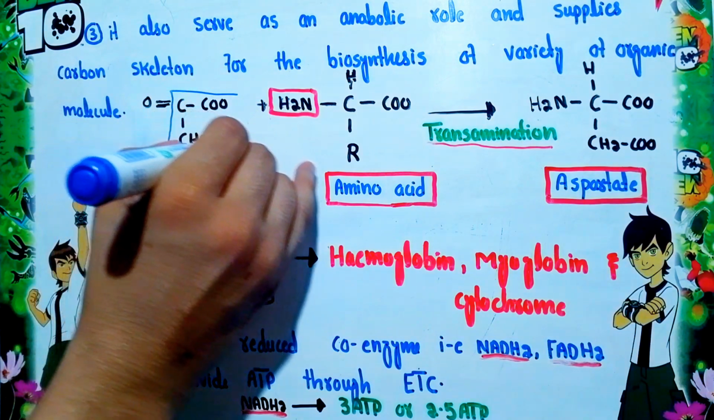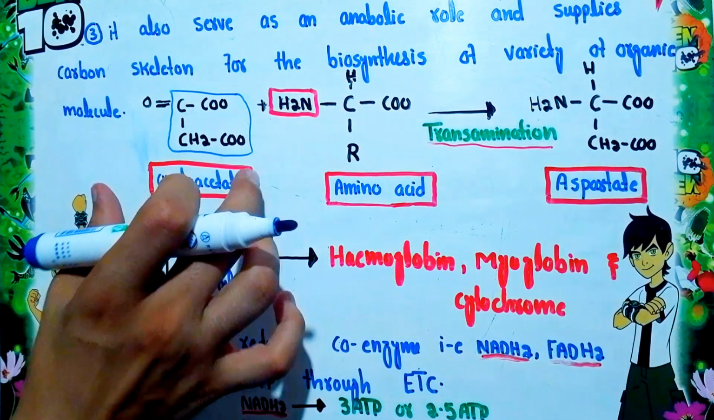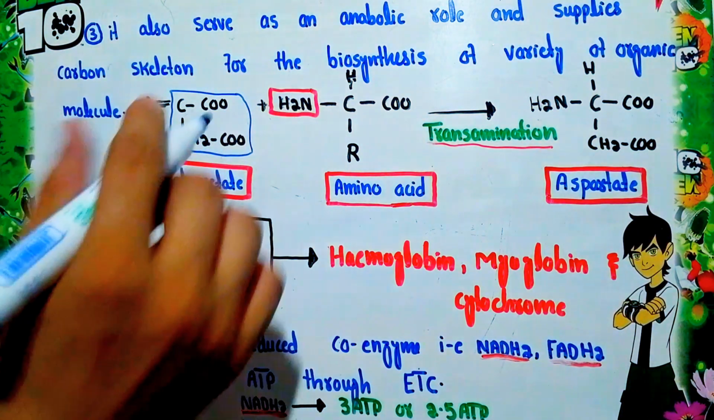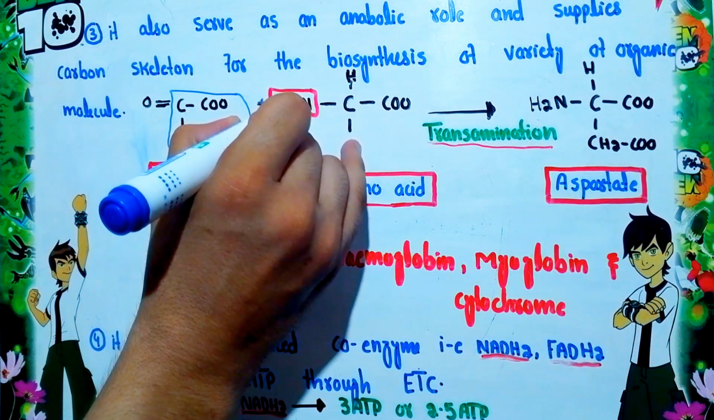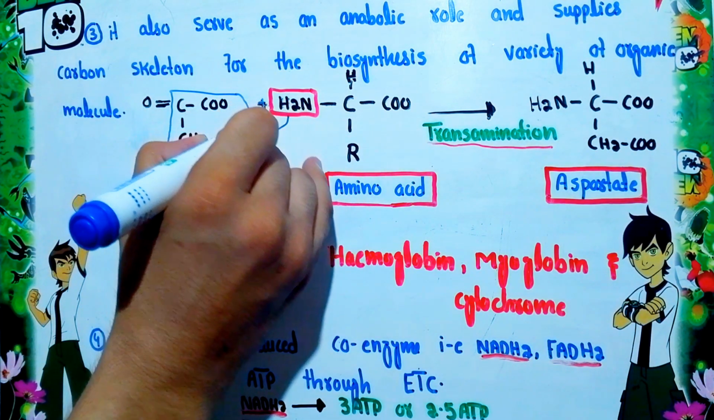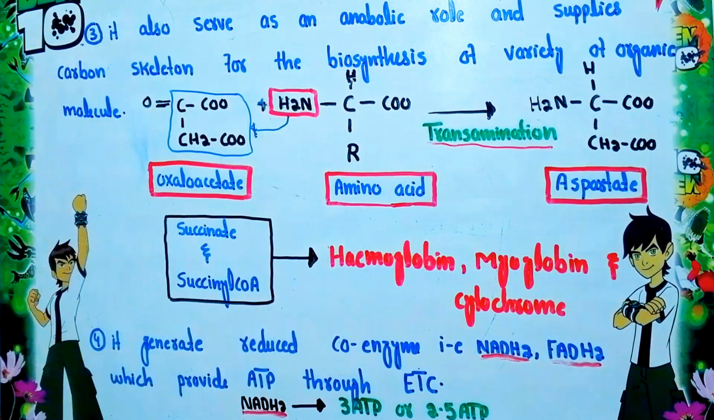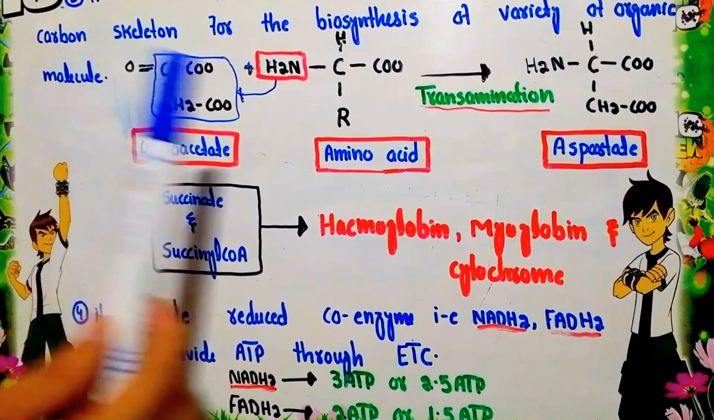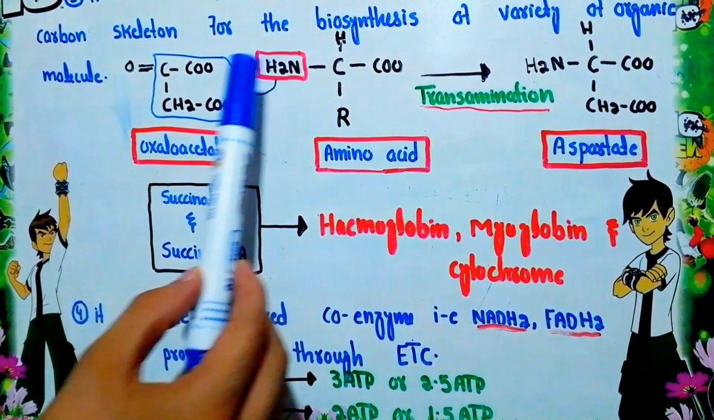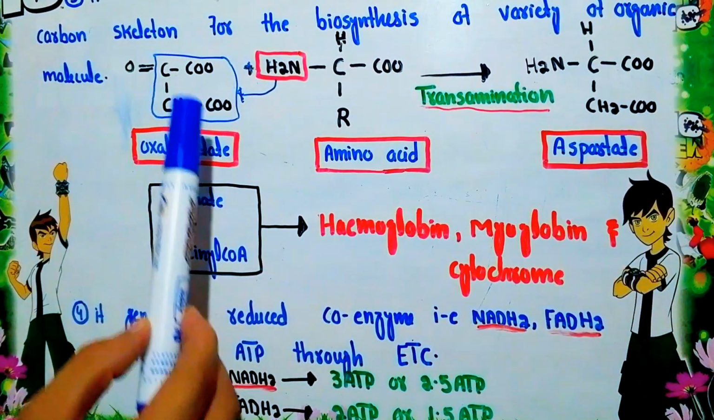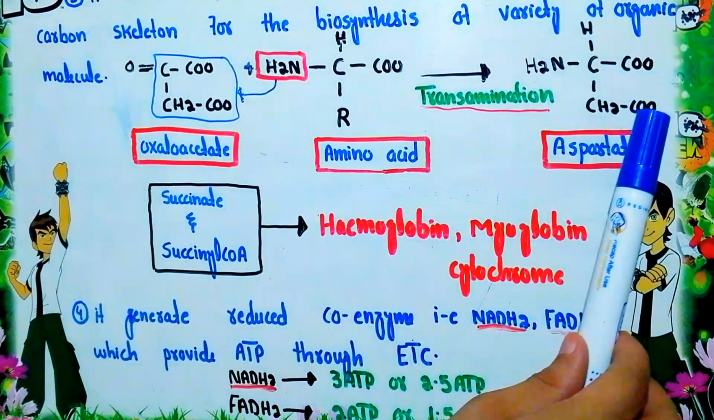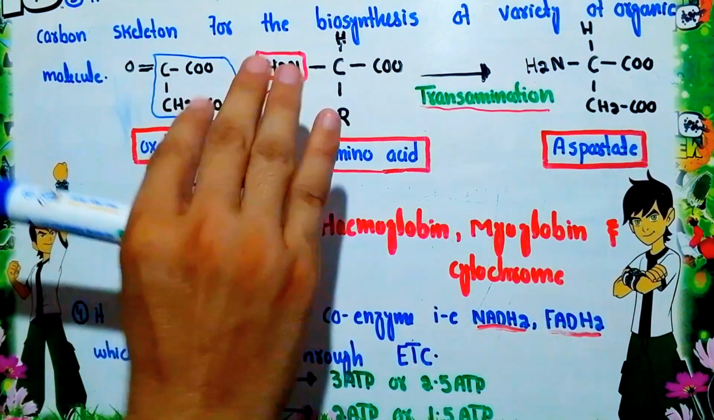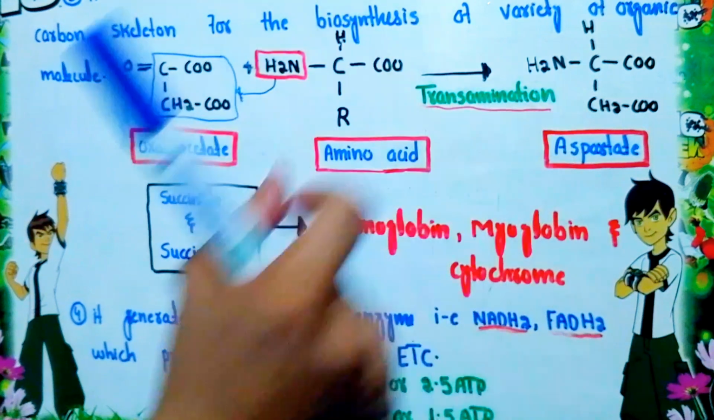So these are actually the carbon skeleton of the intermediate of the Krebs cycle, that is oxaloacetate. When this amino group is transferred into the carbon skeleton of the oxaloacetate, it will convert it into a new amino acid, that is aspartate. Now this process is called transamination.